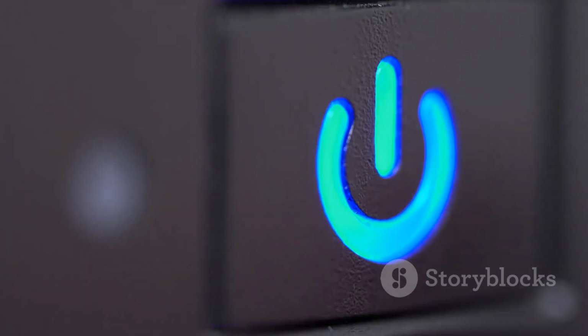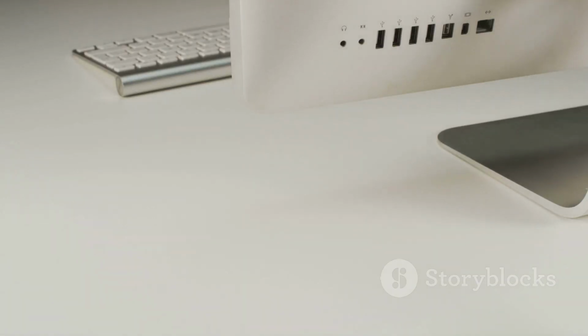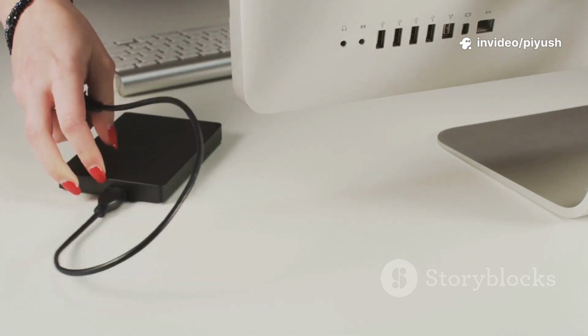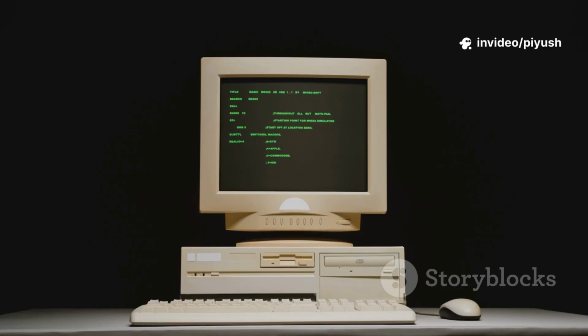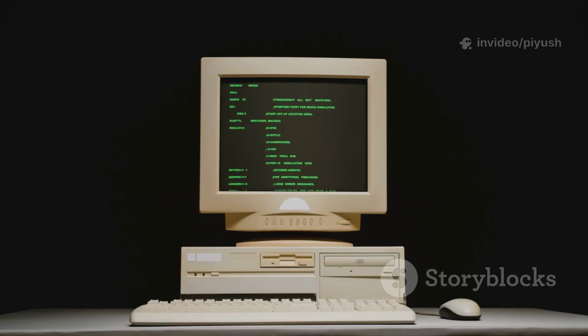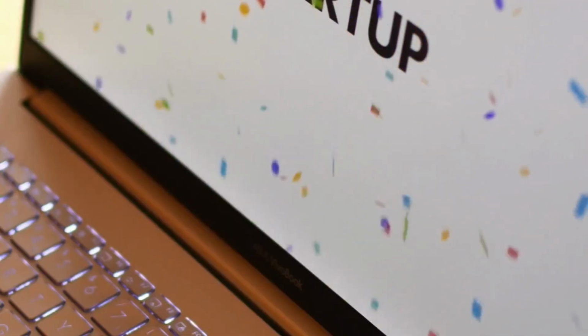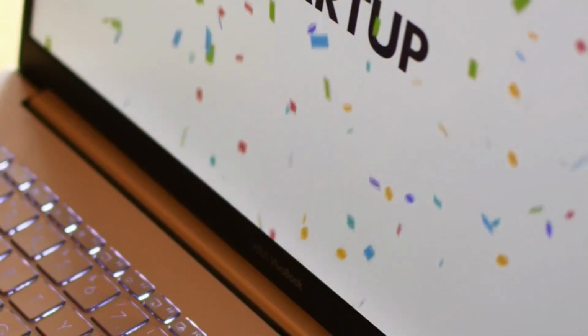This is where the action truly starts. The very first step is to tell your computer to start up, or boot, from the USB drive we just prepared instead of its regular internal hard drive. To do this, you will need to access your computer's boot menu. This special menu is accessible for a few brief moments right after you turn on your PC. It allows you to choose which device you want to load an operating system from.